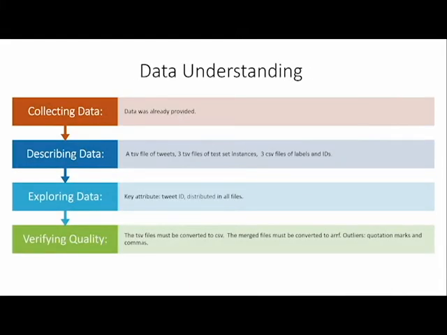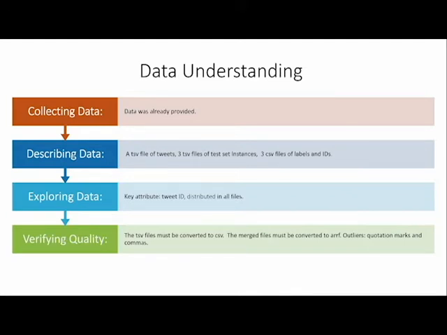For the data understanding phase, the first step was disregarded. The second step is describing the data given and familiarizing ourselves with it. After exploring the data, it was discovered that the tweet ID is the key attribute that was distributed in all files to connect the tweet with its level and label.